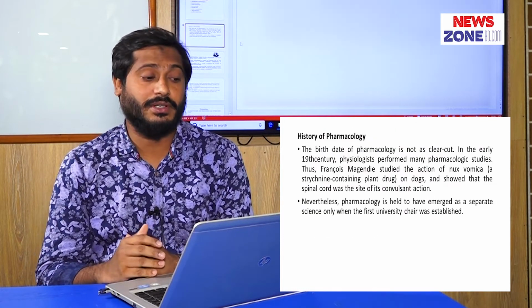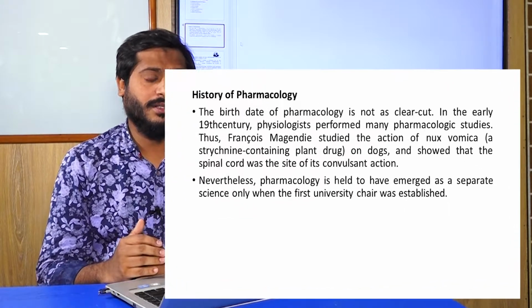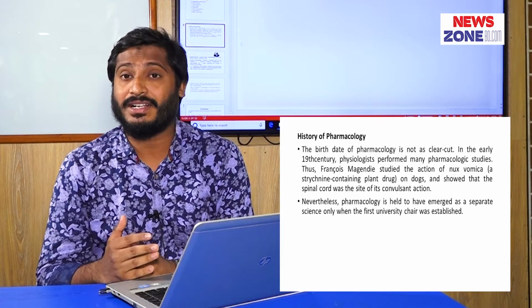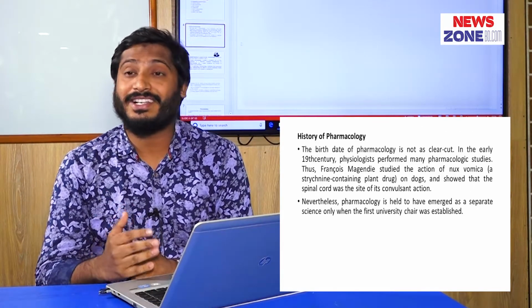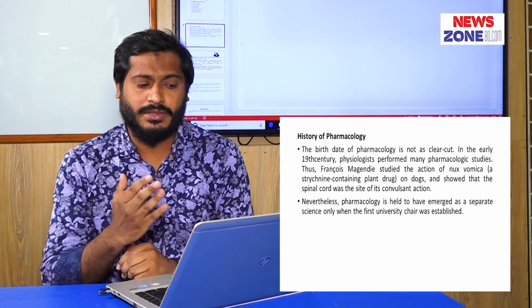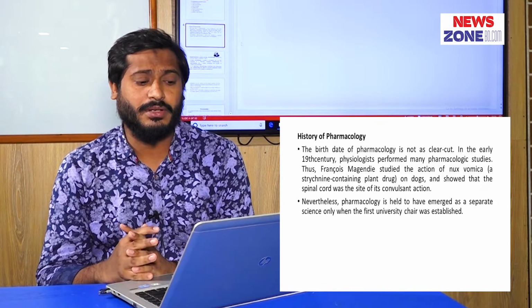First of all, we will discuss about the history of pharmacology. The birth date of pharmacology is not clear cut. In the early 19th century, the physiologists performed various studies about pharmacology. Thus, Francis Magendie studied the action of Nux vomica on dog. It shows that the spinal cord is the site of its convulsant action. Then various scientists performed various studies about natural plants regarding their effects on living organisms. And then a new era developed in modern pharmacology.